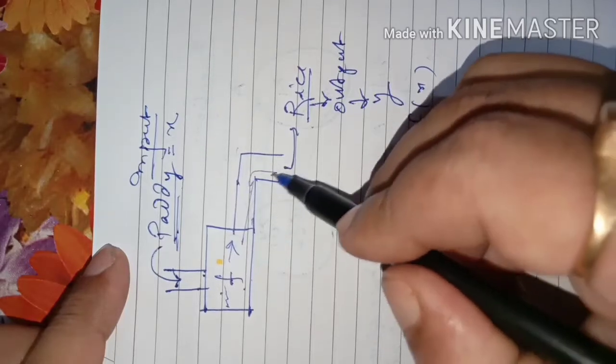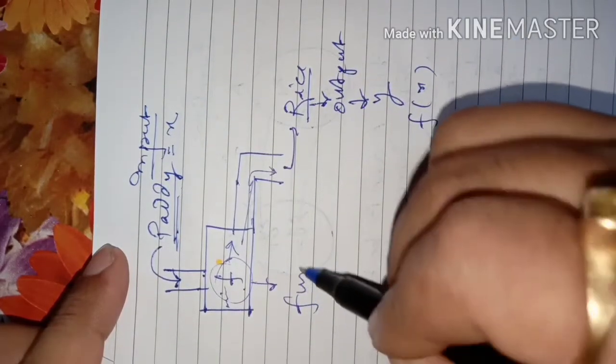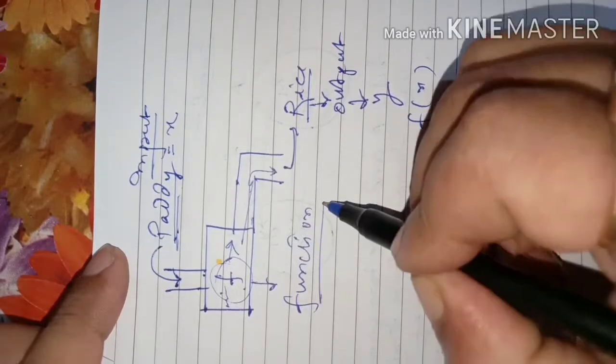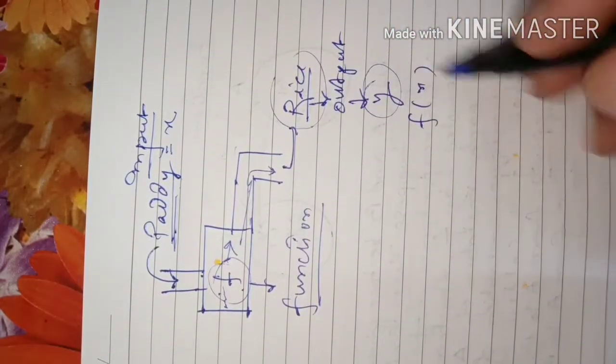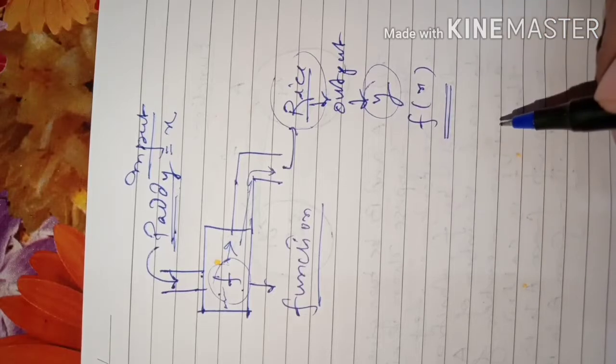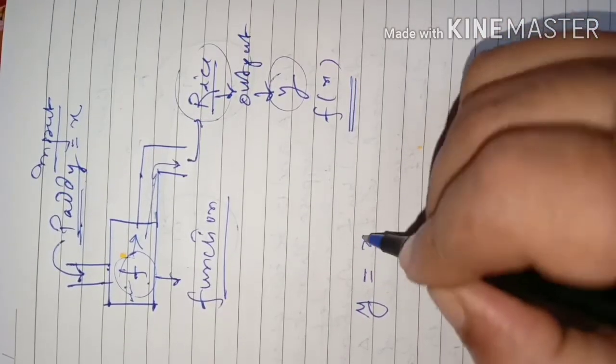It has gone through some process. That process is function. After that processing, what you get, that is y, or that is also called f of x.